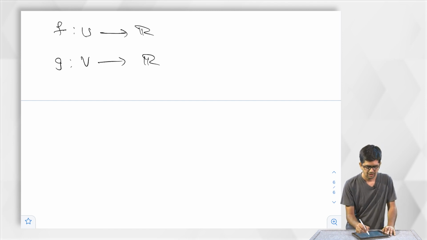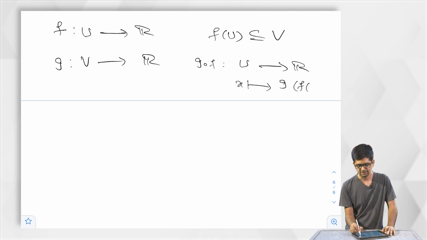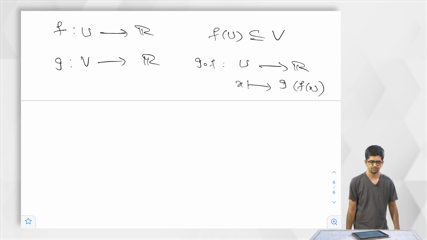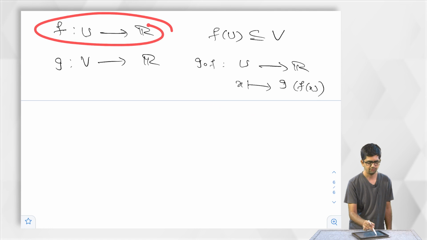Suppose f of u is a subset of v, then I have a function that goes by the name of g compose f, a map from u to R that is defined as x goes to g of f of x. This is a function produced from these two functions.